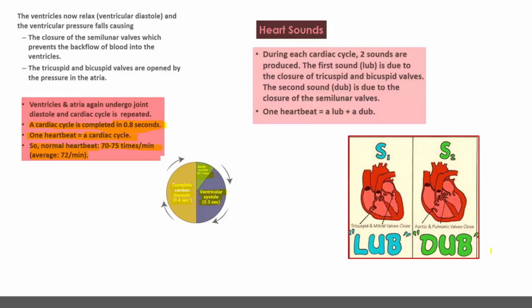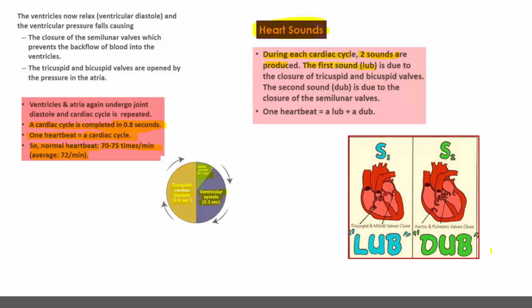And heart sounds. The heart sounds in the cardiac cycle are generated because of the closing of valves of the heart, not due to the opening. During each cardiac cycle, two sounds are produced.